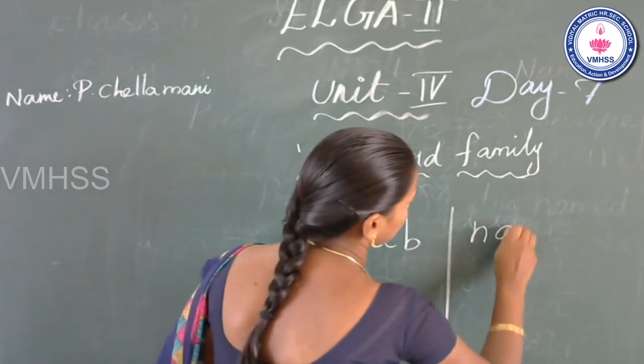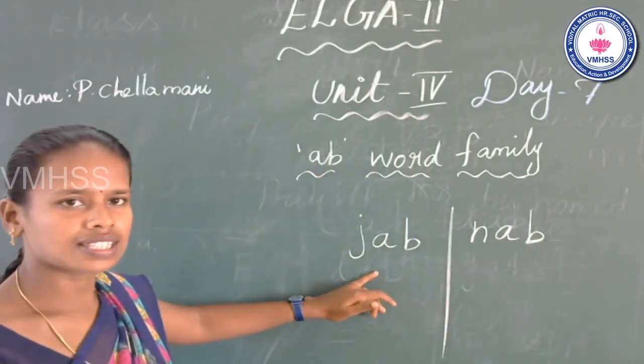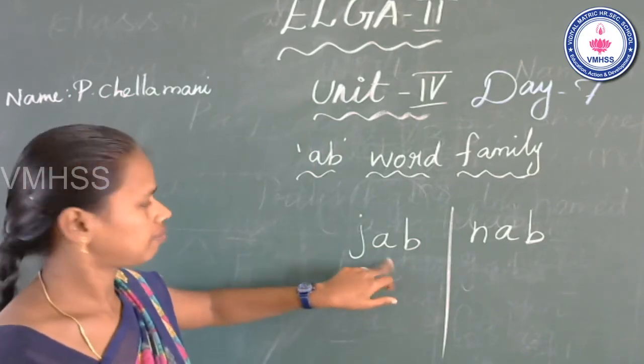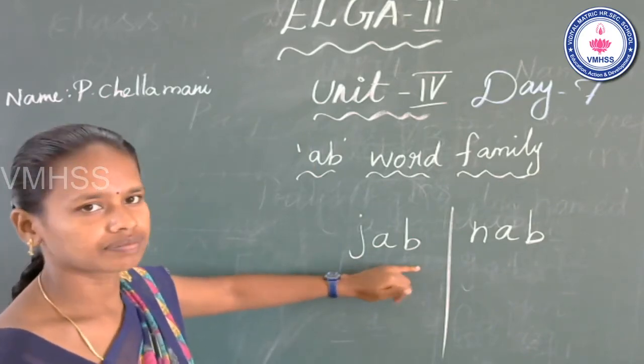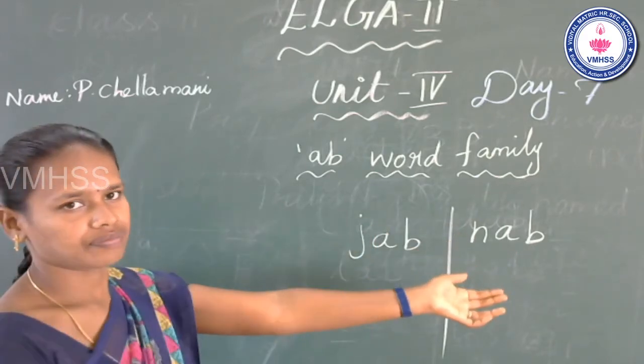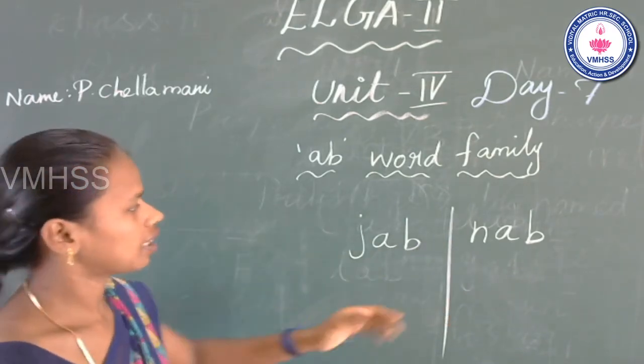Okay. The first word, zap. What is the beginning sound? Z. Middle, a. End, b. Z a b. Zap. Next one.